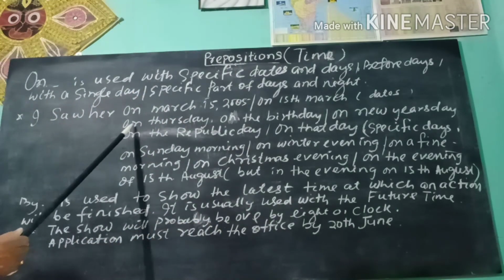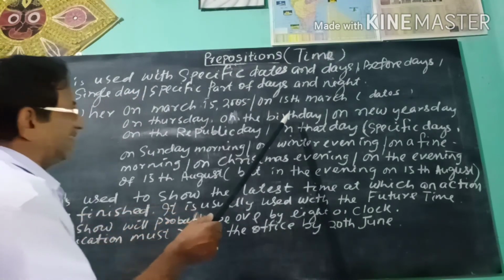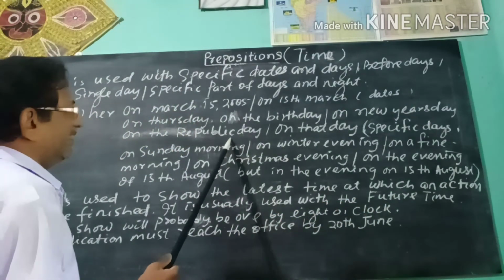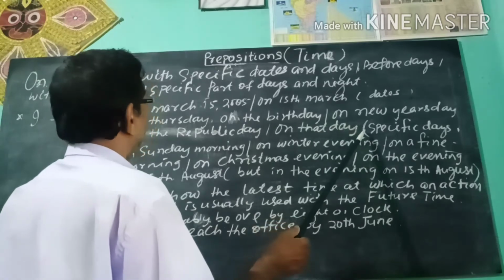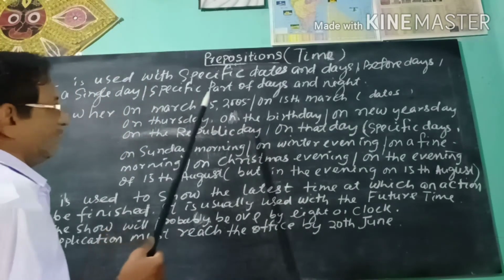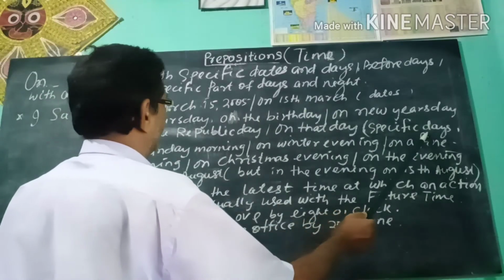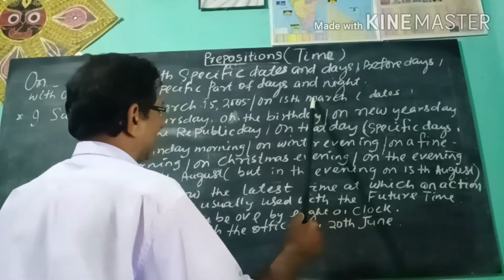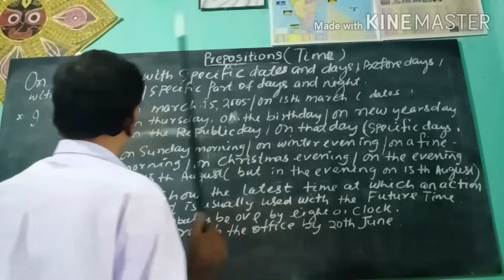Next, on Thursday, on the birthday, on New Year's Day, on the Republic Day, on that day. Here, in all these cases, on is used for specific days and dates.